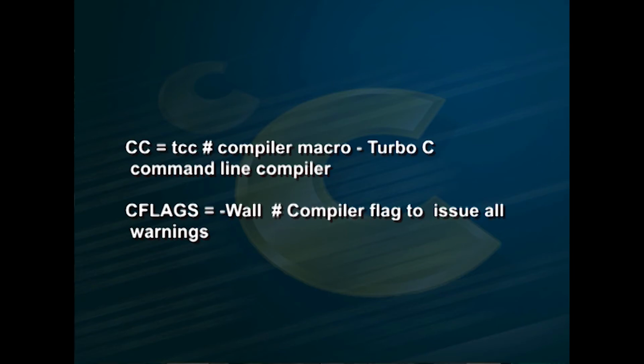CFLAGS = -Wall is a compiler flag to issue all warnings. We can later use them as $(CC) or $(CFLAGS) in lines following these in the makefile. For example, $(CC) $(CFLAGS) test.c. For the full syntax of the makefile for a particular compiler, you should examine the compiler's documentation.